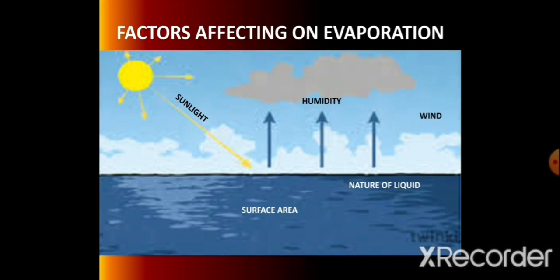Another factor is nothing but the humidity. The amount of water vapors present in air is termed as humidity. When water vapors in air is low, then air is dry. And when these vapors are very high, then that air is damp. The humidity in air is low, then the rate of evaporation is higher. Our body sweats in summer season.